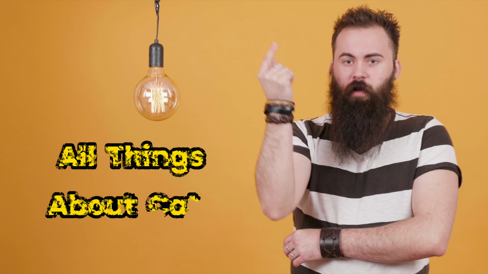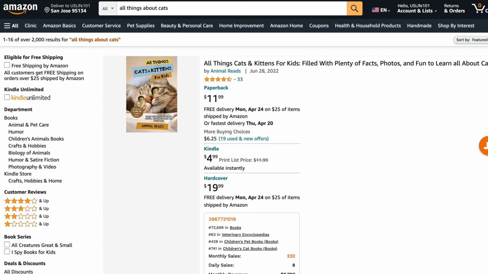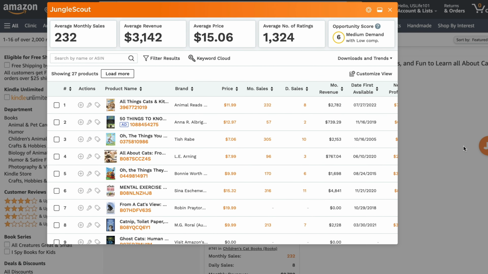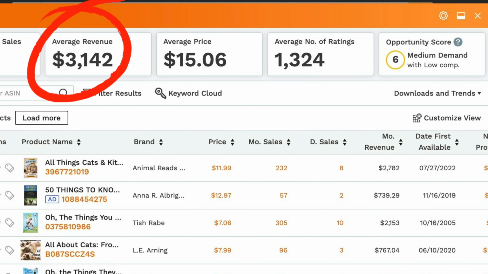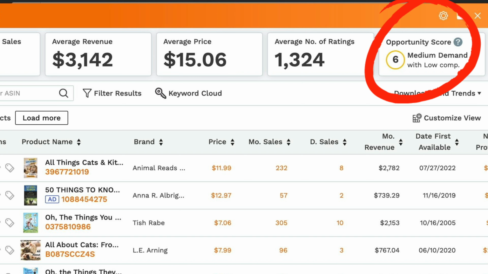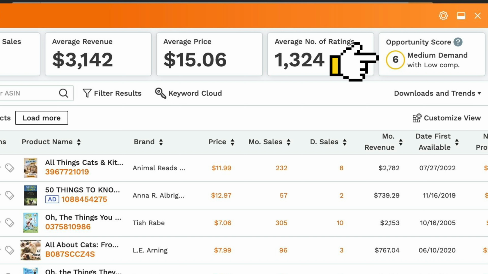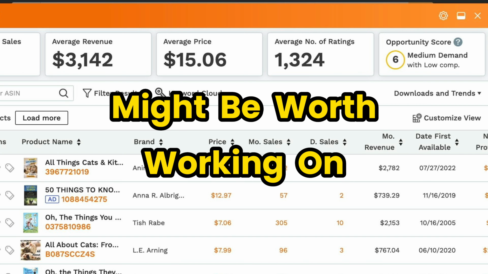Okay, let's create a book of all things about cats. First, let's conduct some research to gauge the potential of this topic. By using the Jungle Scout tool on Amazon, we can gather numerous insights and metrics, such as average monthly revenue, average price, and opportunity score. Upon checking, we discovered that this topic has an opportunity score of 6, indicating medium demand and low competition. This suggests that it might be worth working on.